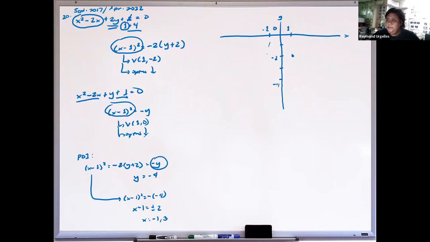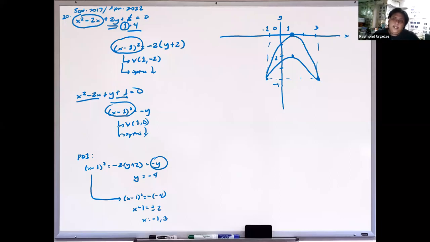Tapos the other one is at 3, negative 4. So ibig sabihin, this is our first parabola. So for the second parabola naman, the vertex is at 1, 0. So you will get this one naman.